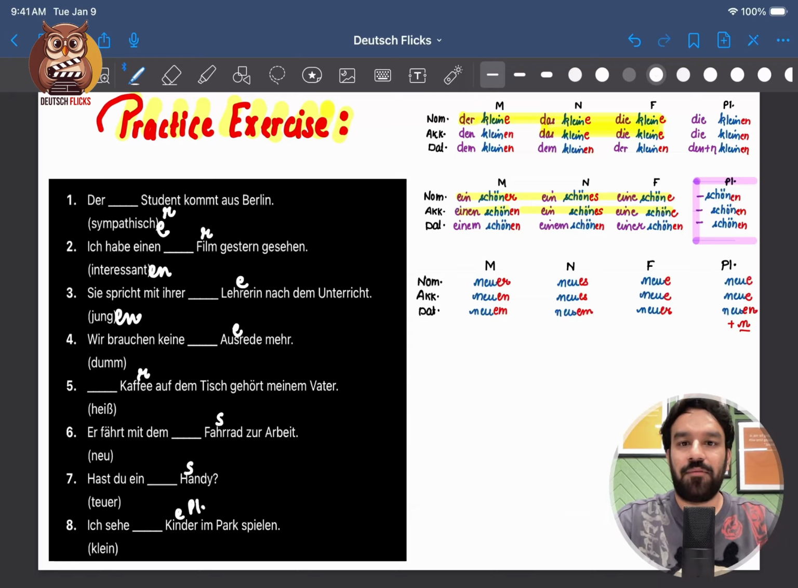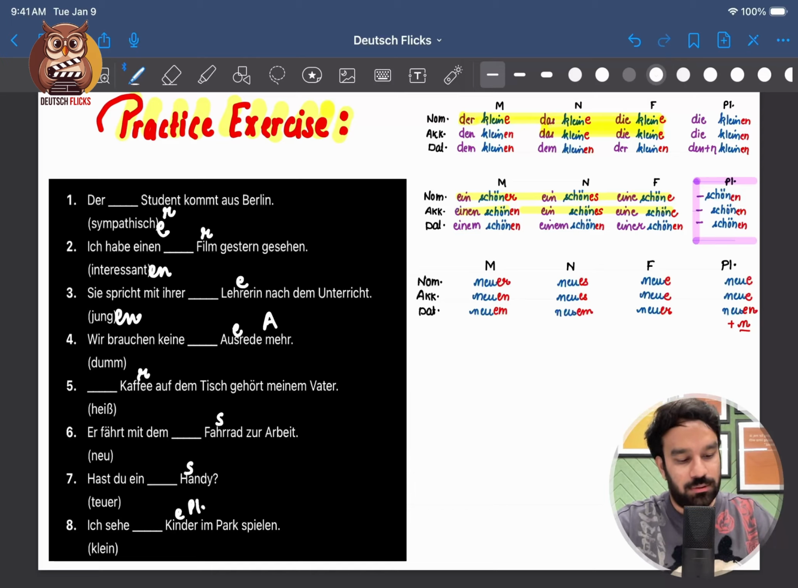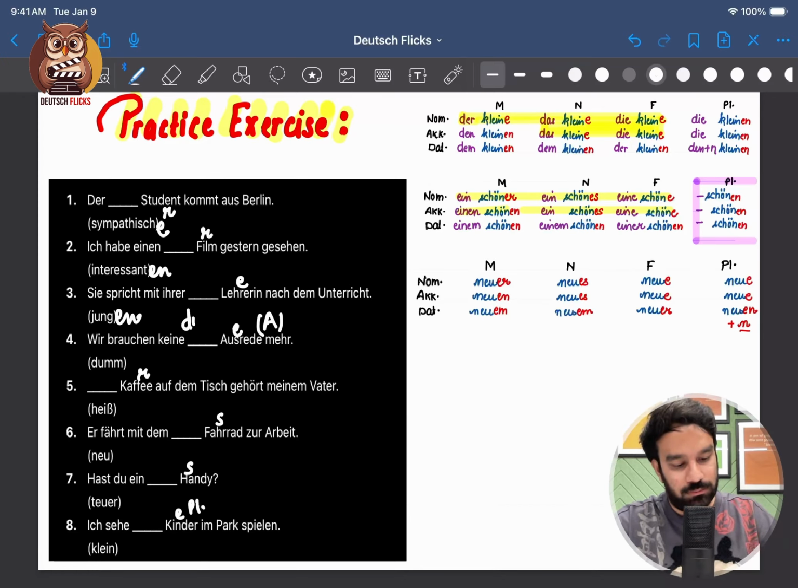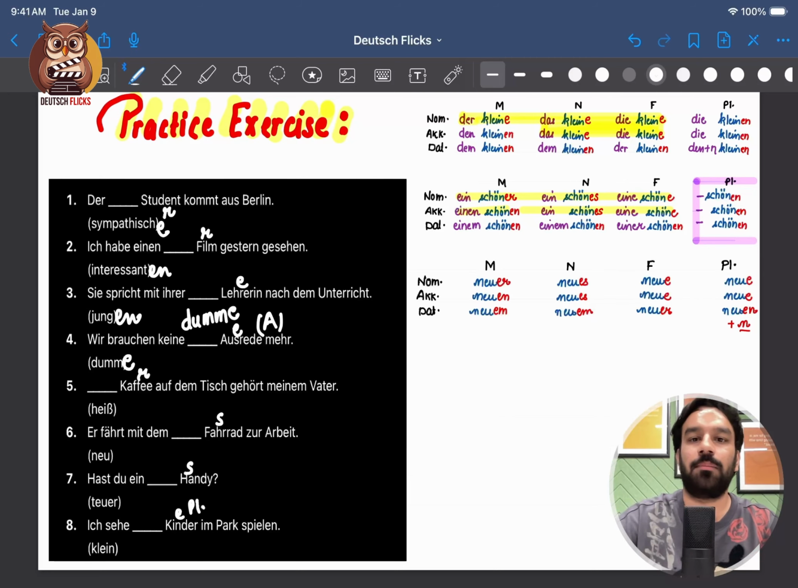Nummer 4. Wir brauchen keine dumme Ausrede mehr. Dumm means stupid, Ausrede mehr, excuses anymore. So here the case is accusative for sure and the noun is feminine. So the adjective ending will be dumme. So here the adjective ending will be E. We do not need stupid excuses anymore.